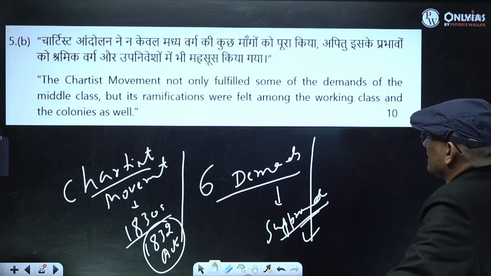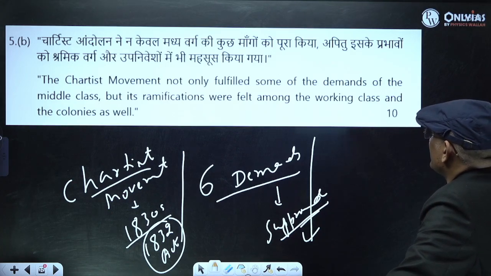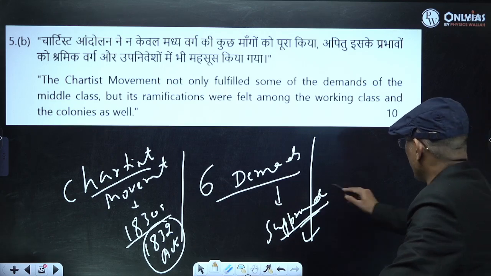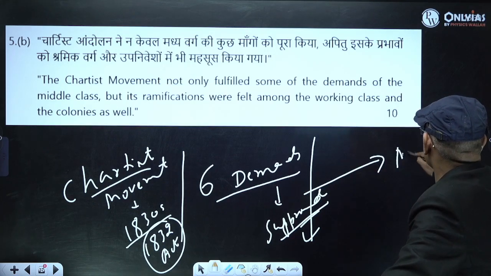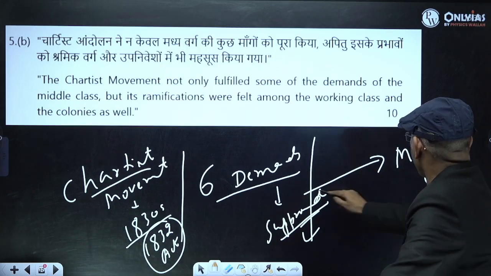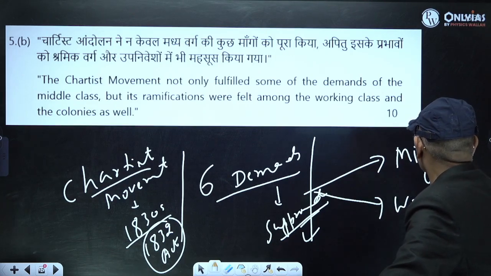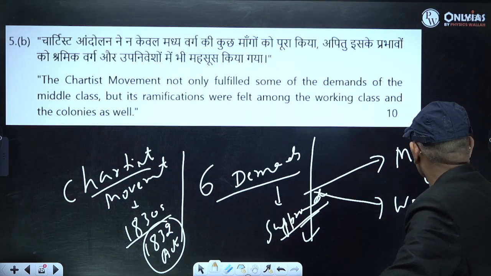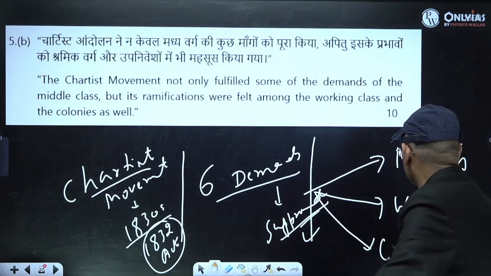But what was the ramification? Ramification for the working class. The movement not only fulfilled some demands, so you will have to write how it influenced the middle class, how it influenced the working class, and how it influenced even the colonies.